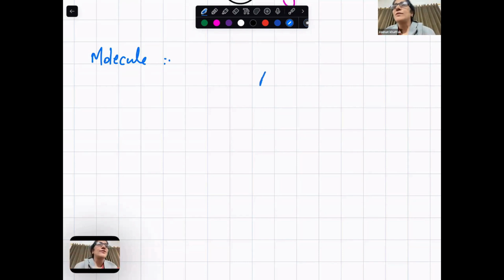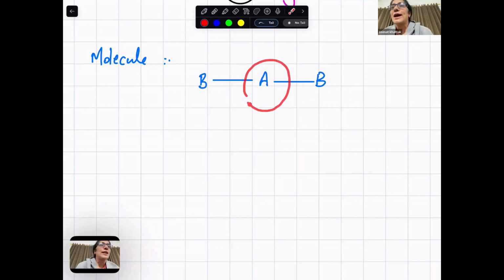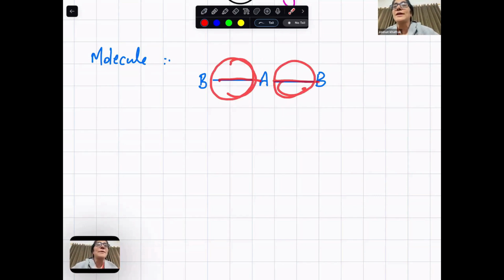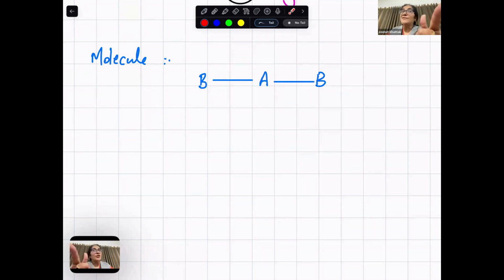This is the central metal atom. There is one bond pair. There is another bond pair. The central atom has no lone pairs. There are just two bond pairs. They are repelling each other. Their repulsion is equal, they are at a maximum separation of how much? 180.